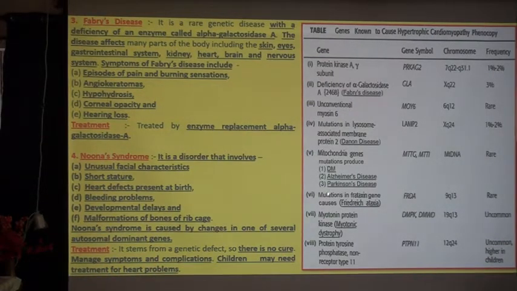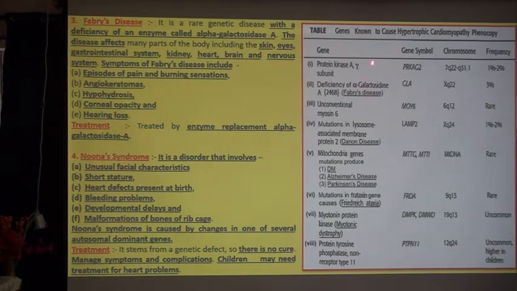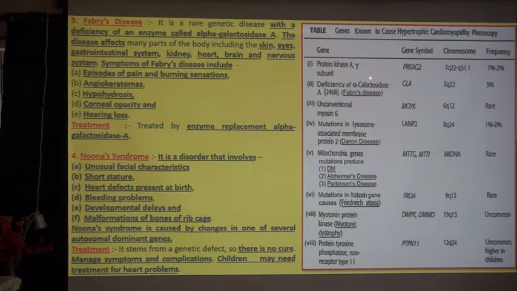I am repeating the figure which I showed in the last part, the genes known to cause hypertrophic cardiomyopathy phenocopies. Because we are studying phenocopy, we will take selected ones only. Deficiency of alpha-galactosidase A causes Fabry's disease.